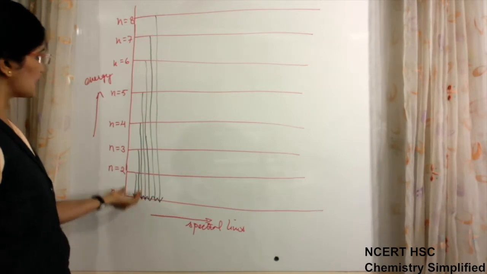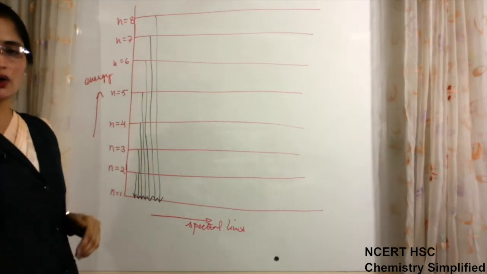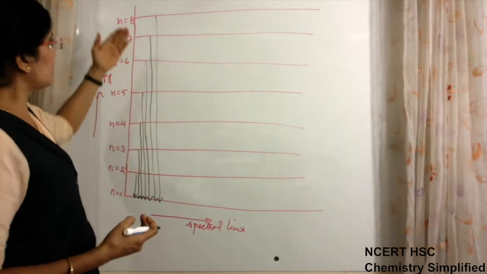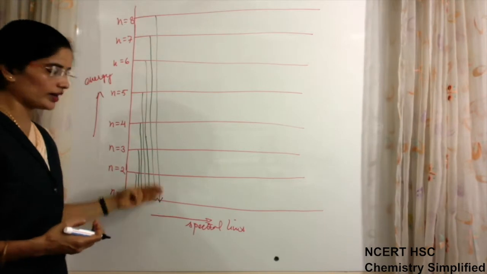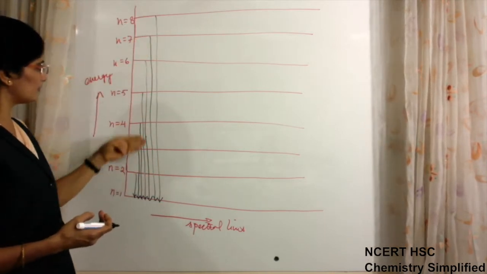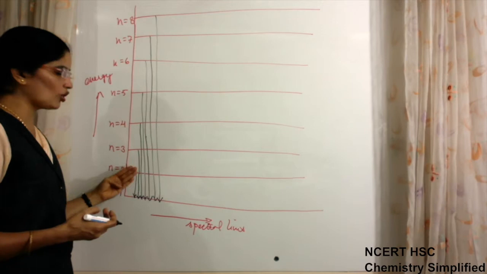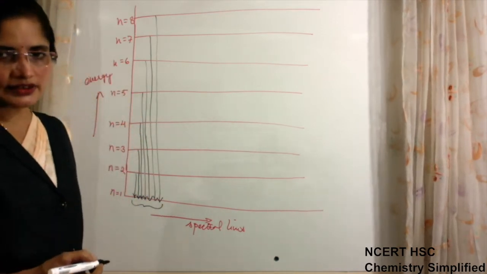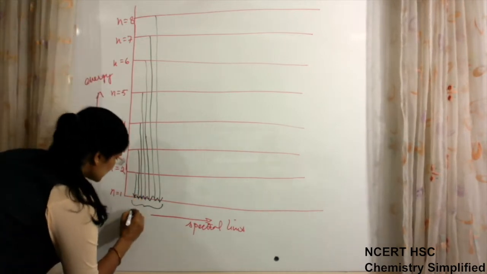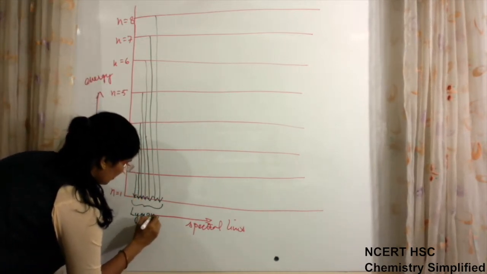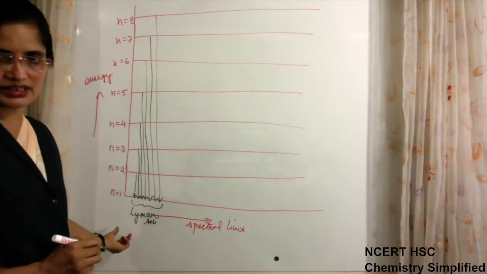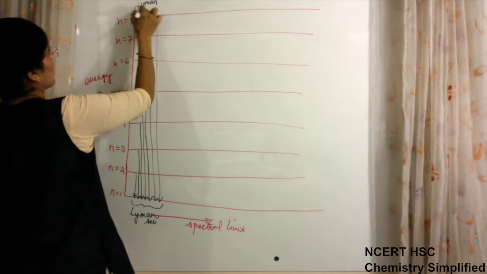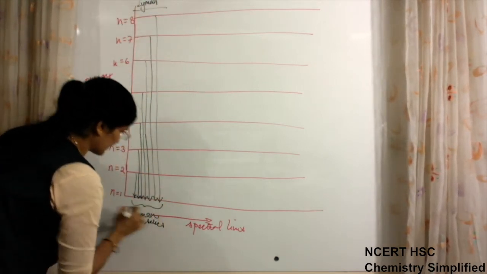Okay, that means from various higher levels, depending on the amount of energy which the electron has absorbed, it may return from the highest level 8 to 1, from 7 to 1, 6 to 1, 5 to 1, 4 to 1, 3 to 1 or 2 to 1. Then this one spectral series was observed, and this series is named the Lyman series.